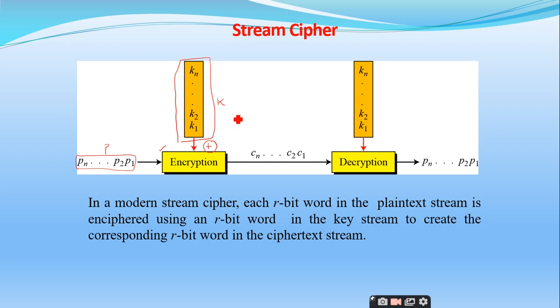So you take P and K, both n-bit streams, and perform the exclusive OR operation to generate an n-bit ciphertext, represented with the capital C.